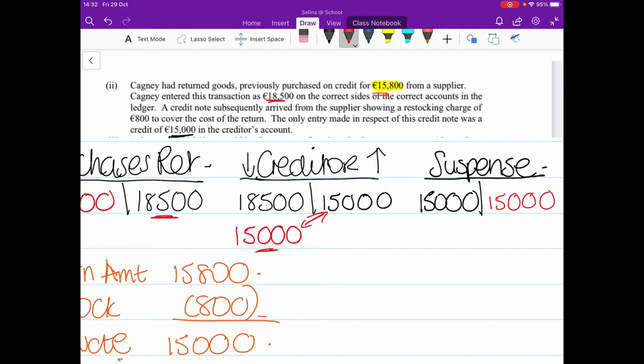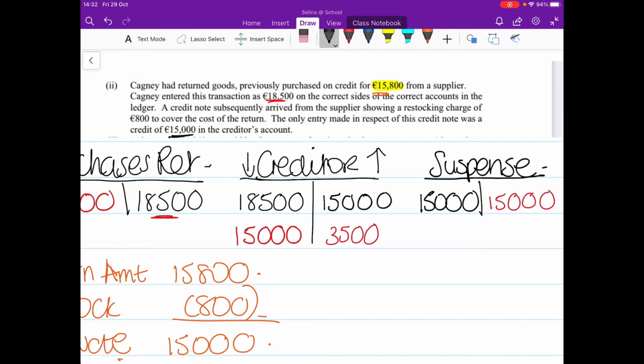If I was in a classroom now, I'd be covering my hand over those two 15,000s to show that we're literally just looking at this figure here now, 18,500. So you need to reduce that down to make it become 15,000. So I need to do that by putting €3,500 on the credit side of that account. And that's that working done.